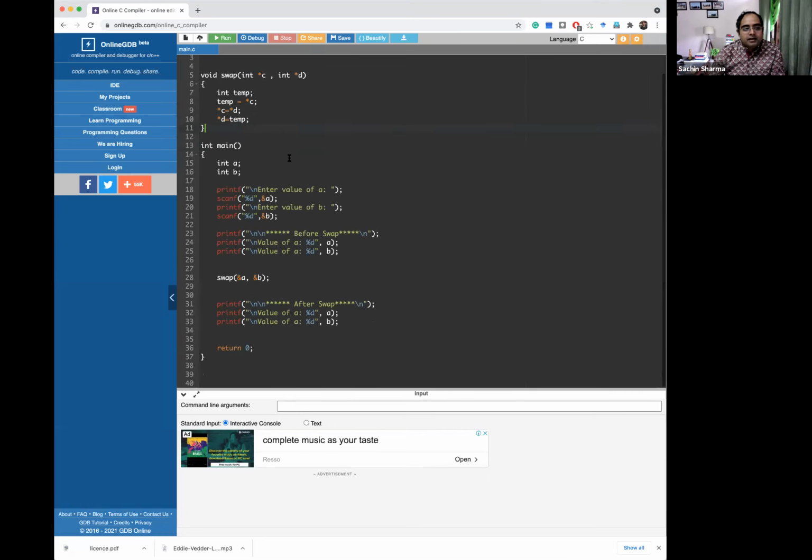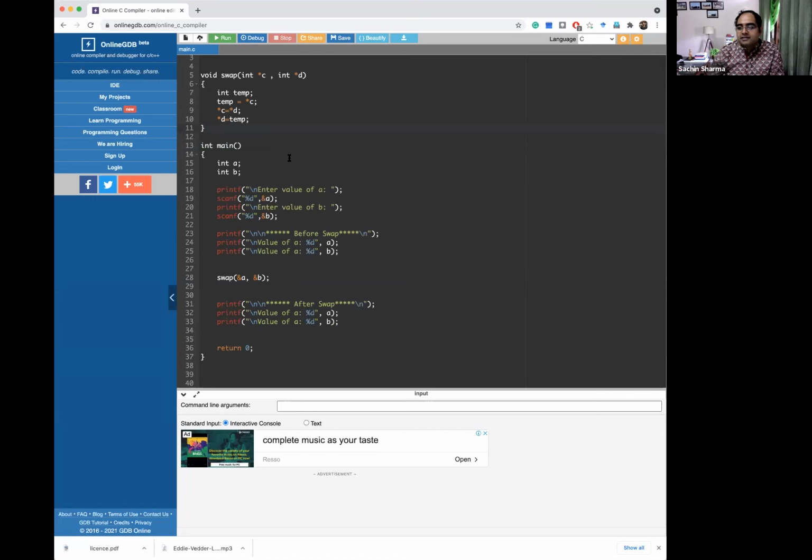Now I have created a reference to A and B using C and D, and using C and D I am changing their values at their addresses. So automatically the value of A, the name representing the memory location in the outside world, will be changed.